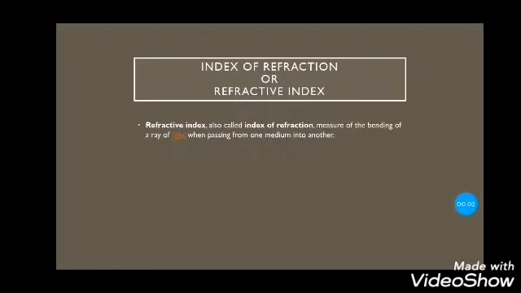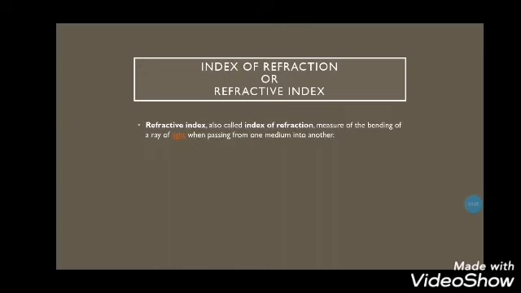Okay, the index of refraction, or refractive index. The refractive index is the measure of the bending of a ray of light when passing from one medium to another. If I is the angle of incidence of a ray in vacuum, the angle between the incoming ray and the perpendicular to the surface of a medium called the normal, and R is the angle of refraction, which means the angle between the ray in the medium and the normal, the refractive index N is defined as the ratio of the sine of the angle of incidence to the sine of the angle of refraction. For example, N equals sin I over sin R.